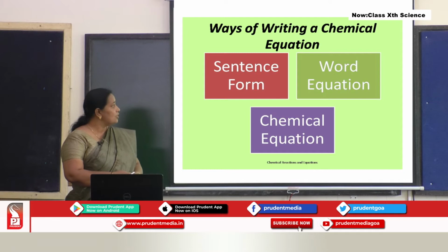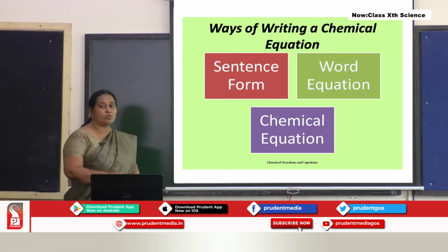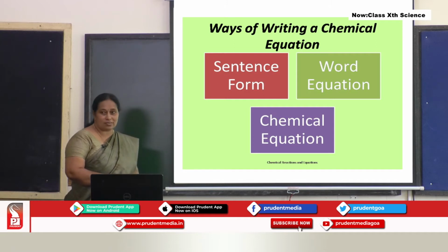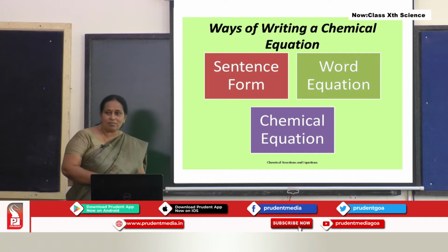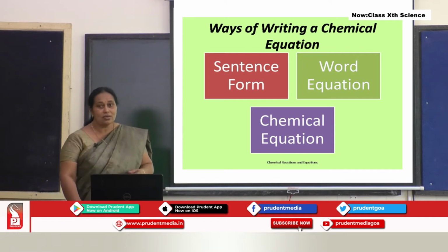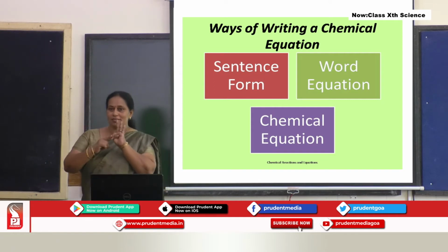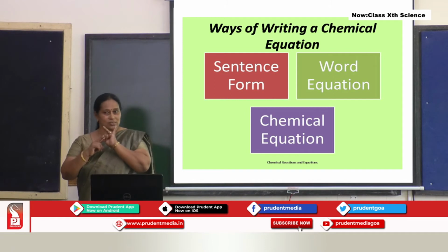Second, you can represent a chemical reaction with the help of word equations. Third, with chemical equations. So, there are three ways of representing a chemical reaction. One, in the form of a sentence. Two, word equations. Three, chemical equations. Let's see this one by one.